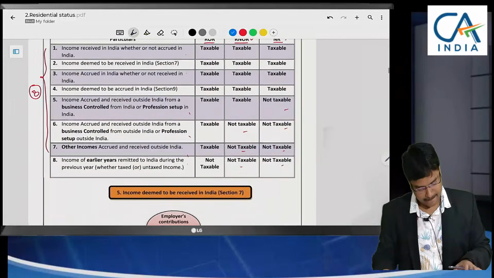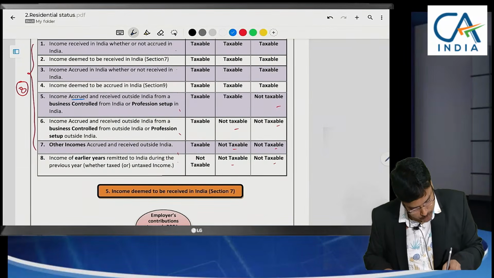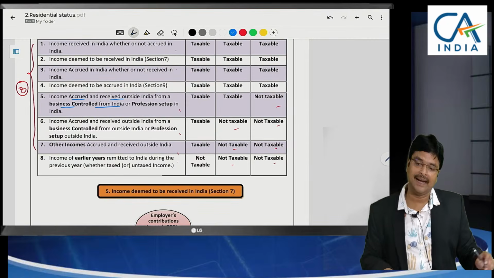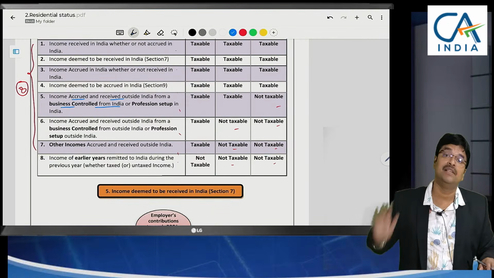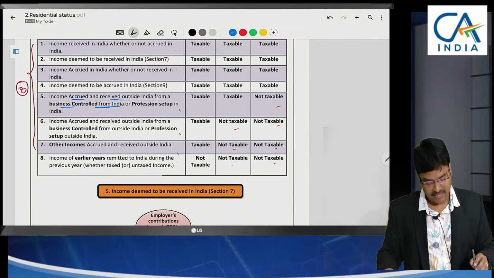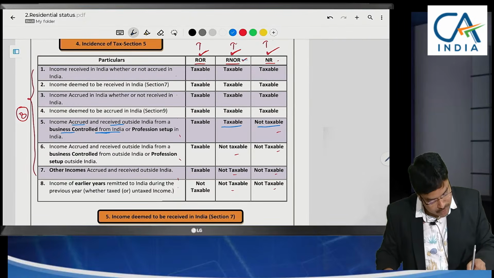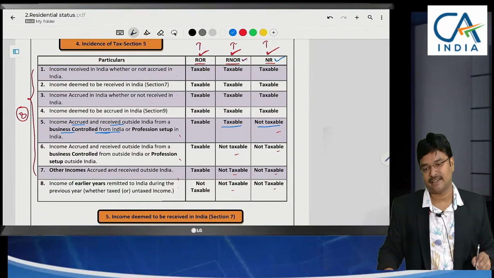See here. Income accrued and received outside India from a business controlled from India. Where is the business? Business is outside India only, but it is controlled from India. This is taxable for RNOR and it is not taxable for non-resident.